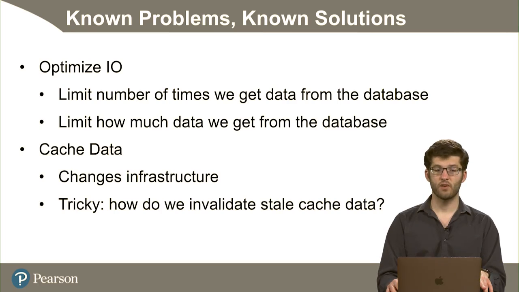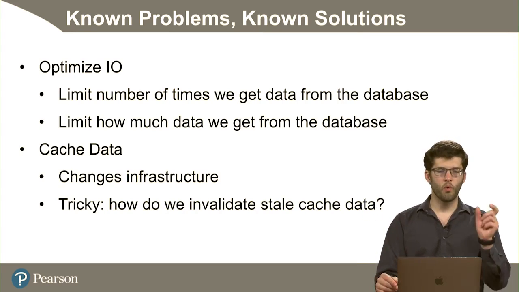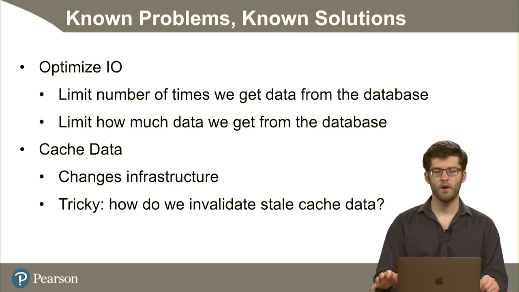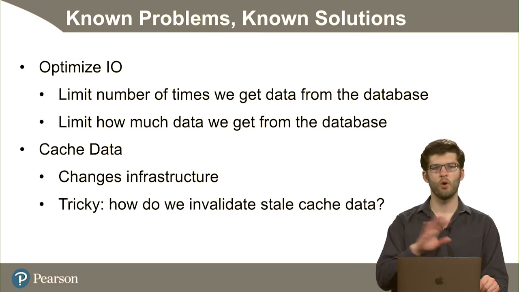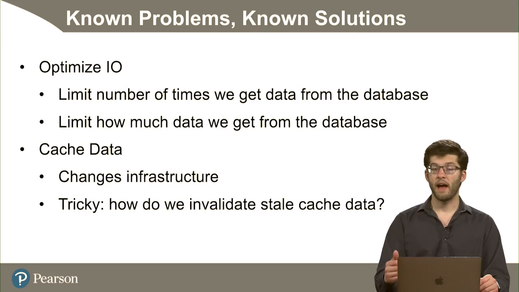For instance, we have to ask the question, how do we invalidate stale cache data? If someone sends a request to that front-facing cache, but the data on the database has changed because of a different request, we're now showing that person the wrong data. Is that okay for our application? For some websites, that's going to be fine, but for some other websites, that is absolutely not okay. And so we have to figure out, well, how do we then tell the cache, oh no, this data is no longer valid? So some people will talk about cache invalidation according to time, but in a lot of circumstances, you may have to do cache invalidation according to the data that is coming through, and that is hard.